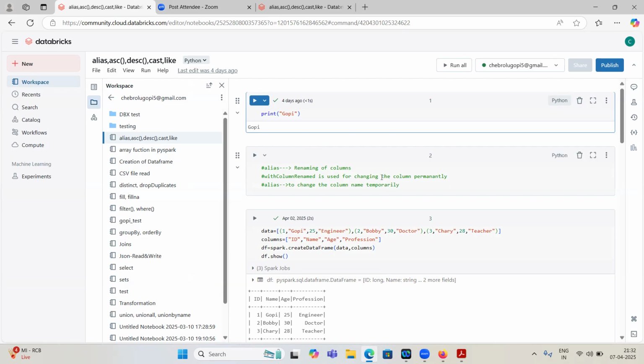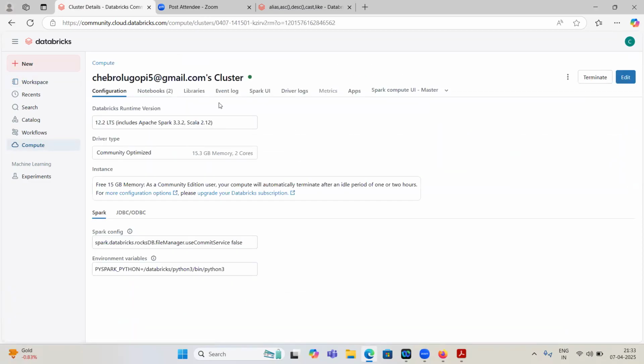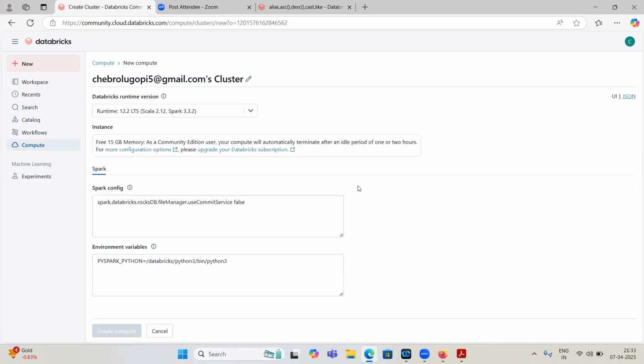Gopi, just one doubt. Is this Community Edition lifetime free? Yes, this Community Edition is lifetime free. The only problem with Databricks Community Edition is that daily you have to create this cluster. Go to this Compute, click on it, and here you will have one option, Create compute. I already created the compute, that's why it is not enabled.